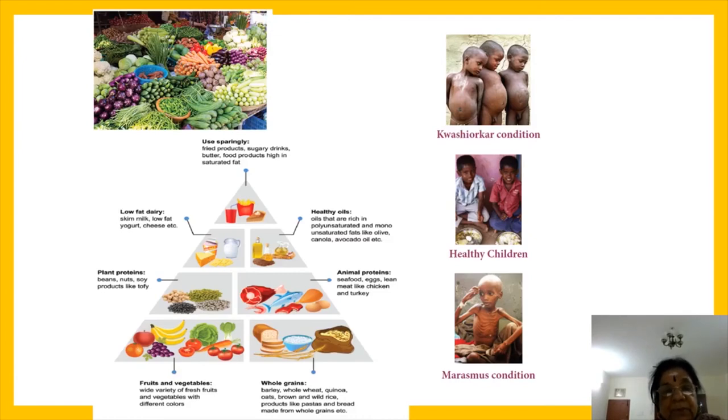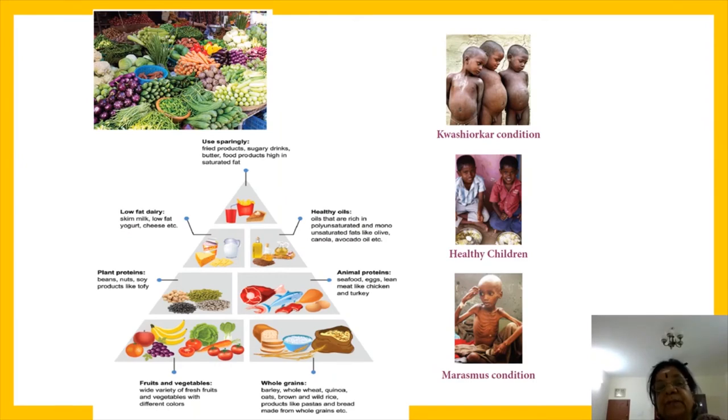Then animal protein, and these whole grains are rich in protein. These fruits and vegetables are rich in vitamins and minerals. So this is a balanced diet we are supposed to take. And if we do not take any of these, especially protein and carbohydrate, children will be suffering from these two conditions, kwashiorkor and marasmus.